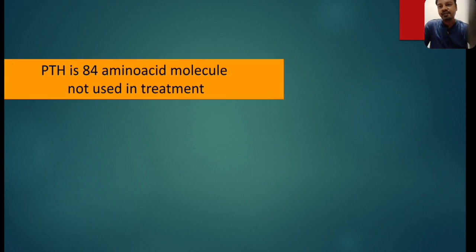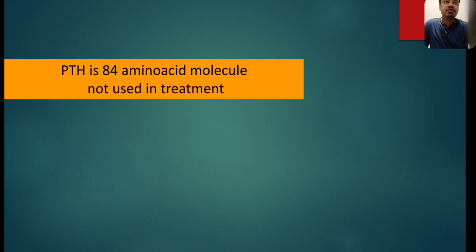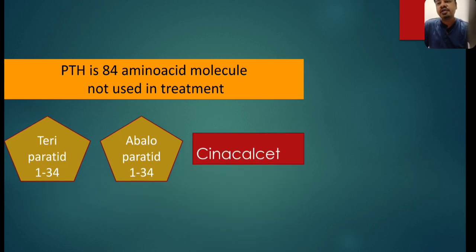Now let's talk about the various preparations of PTH available. PTH is an 84 amino acid molecule and itself is not useful in a form of treatment. But we derived amino acid sequences which have the biological properties and biological effect of PTH, and that preparation contains the first 1 to 34 amino acids of the parathyroid hormone. Out of 84, only the first 34 are required for the biological effect of PTH.